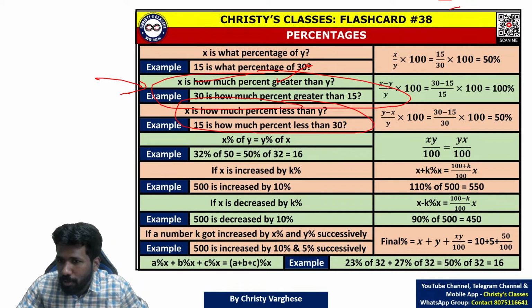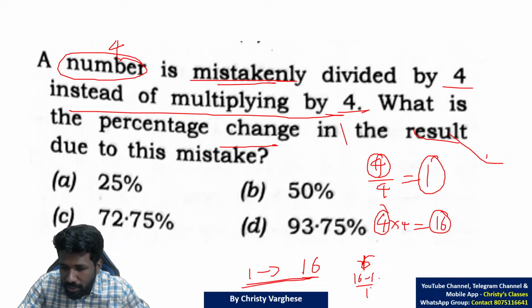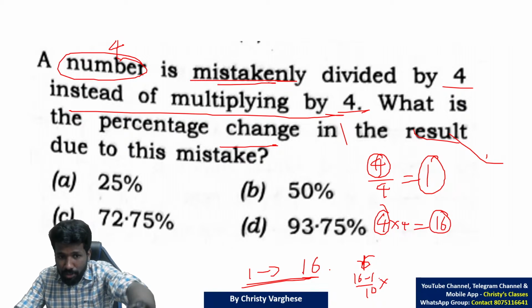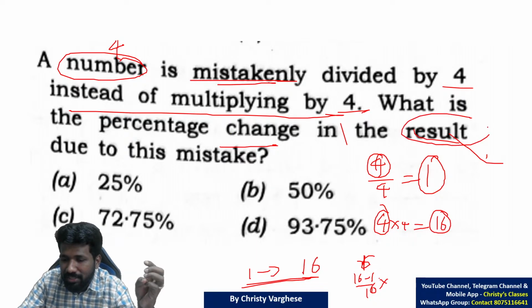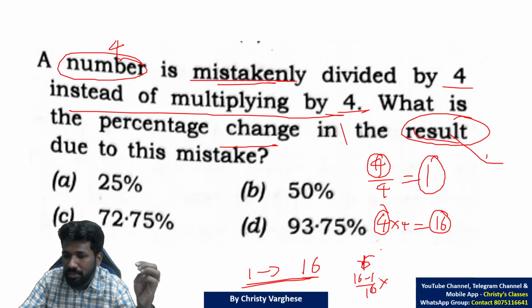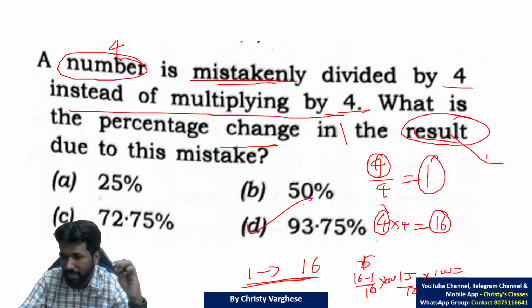If you are not aware of the logic, you can use the formula (x minus y) by y into 100. That means 1 becoming 16, 1 is the original value, but we are getting 16. So 16 minus 1 by 1 into 100. Sorry, in this case you have to compare it with 16, not with 1, because the question is asking the percentage change in the result. So 16 minus 1, 15 by 16 into 100. Multiplying it, you will get option D as the answer.